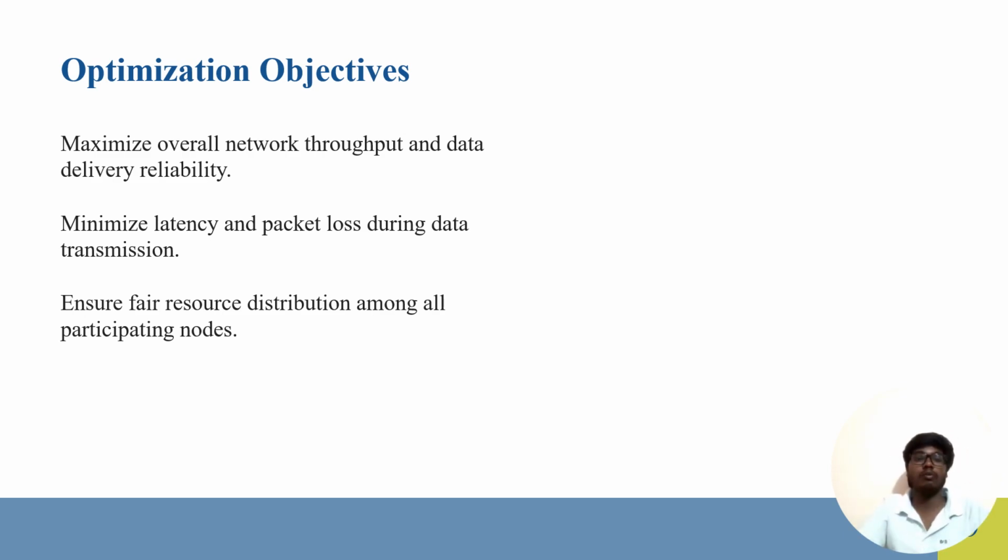Here we can see that the optimization objectives are to maximize overall network throughput, which is the time taken for all the operations, and the data delivery reliability. The optimization is most important for this reliability, such that the data can flow and be delivered in a reliable fashion.